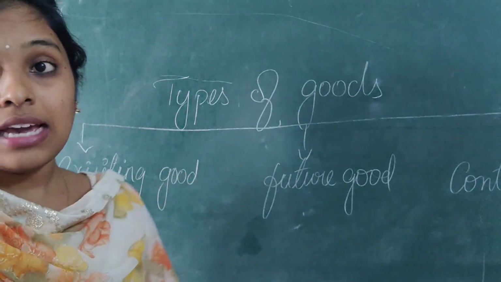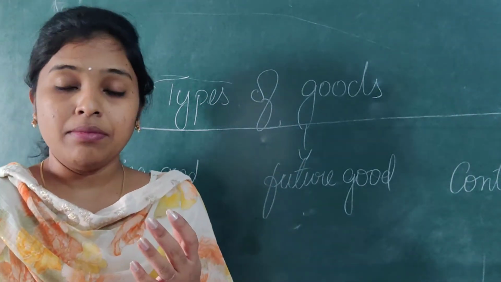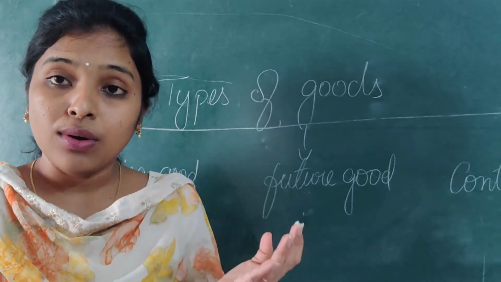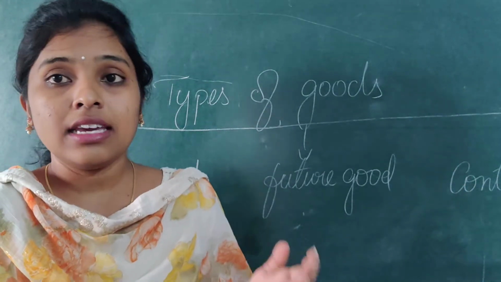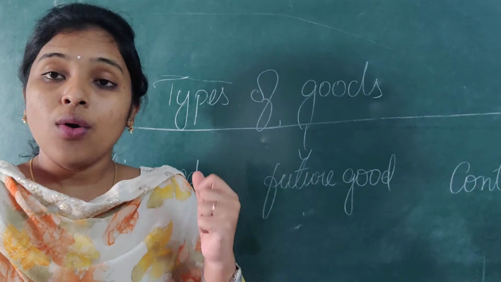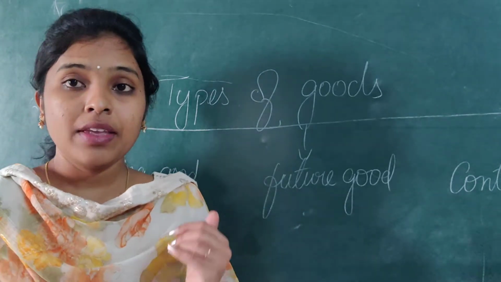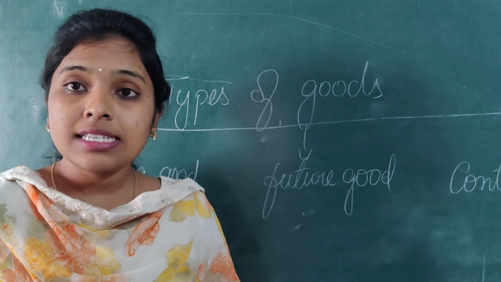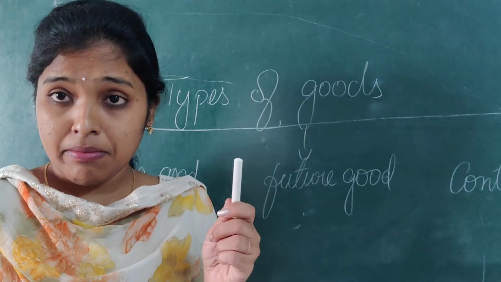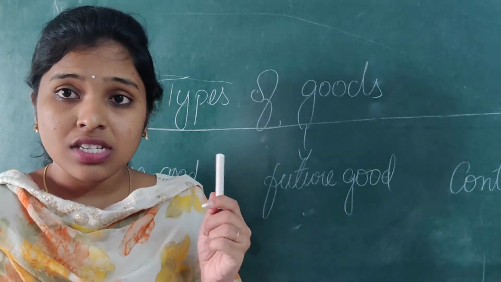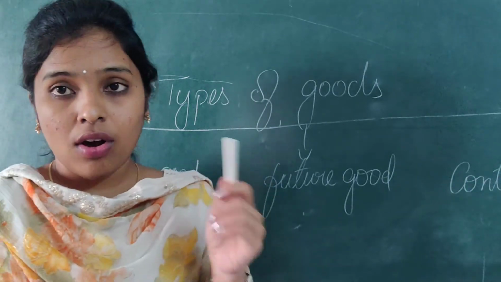What do you mean by existing goods? It means the goods exist in the hands of a seller, where the transaction is done immediately. For example, as I'm holding a chalk piece in my hand and as I'm a seller, I'll be the owner of this.